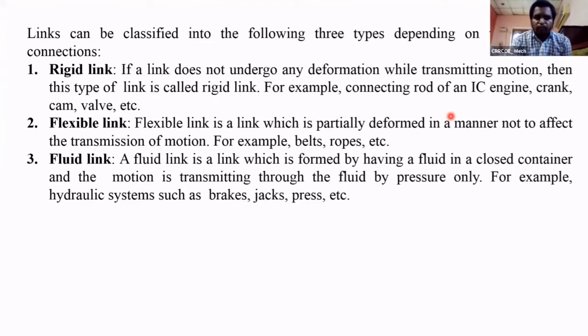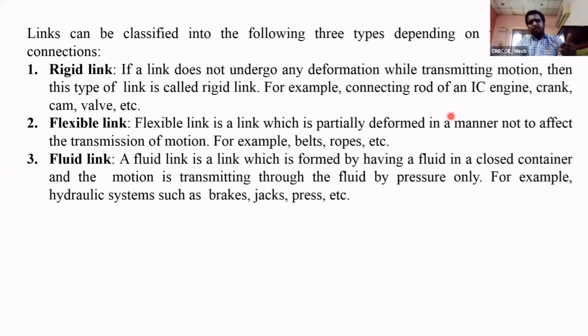And the third one is the fluid link. Fluid means oil or air, whatever it is, the fluid in the tank, which is used to transmit the motion from one element to another element, is called a fluid link. The best example is a JCB, hydraulic systems. What is used for transmitting the motion or force? Fluid. Hydraulic oil is used to transmit the motion, then it is called a fluid link.